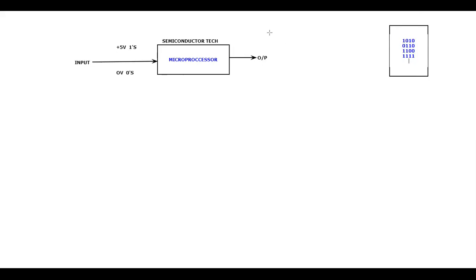What is a machine level language? This is what we are going to call a machine level language. Sir, what do you mean by machine level language? Machine level language is nothing but a language which a computer machine or a microprocessor can understand. You tell me, what is the language that the microprocessor will understand? It is nothing but zeros and ones, right?